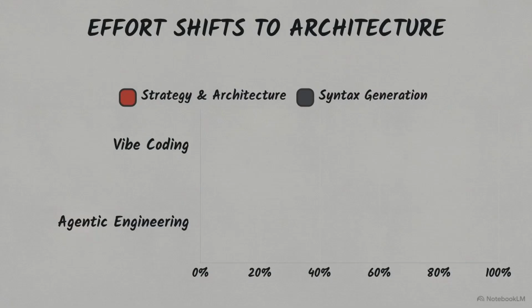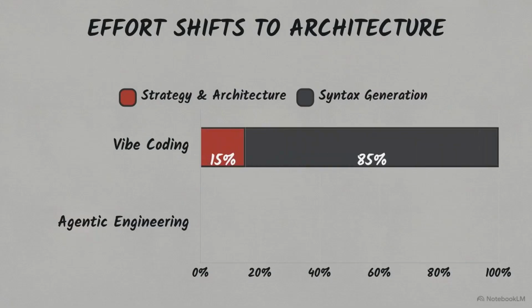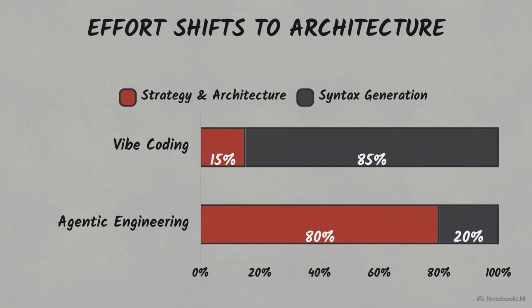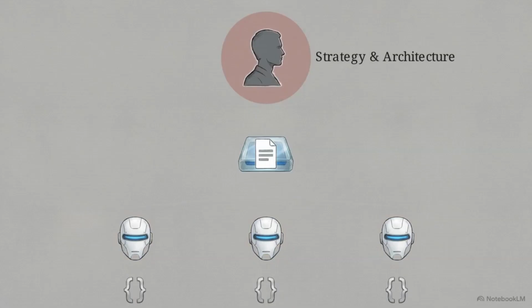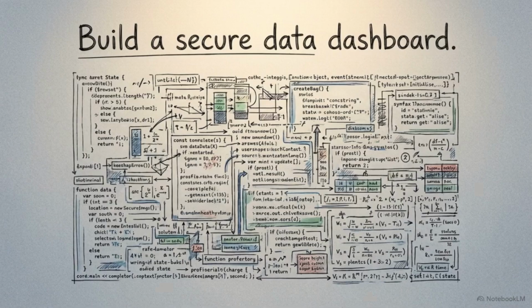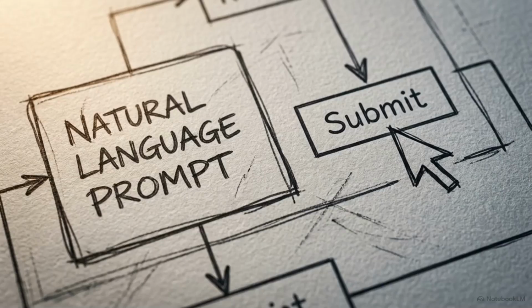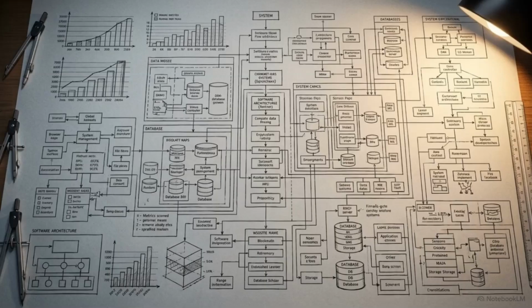The experience of building Trainalytics highlights a shift in where a developer applies their effort. By offloading the syntax generation to agents, the human's time was reallocated to strategy, architectural decision-making, and the rigorous orchestration of the system. This suggests that natural language is becoming a viable interface for programming at a professional scale. While English may be the interface, building robust systems still requires the same structural discipline.